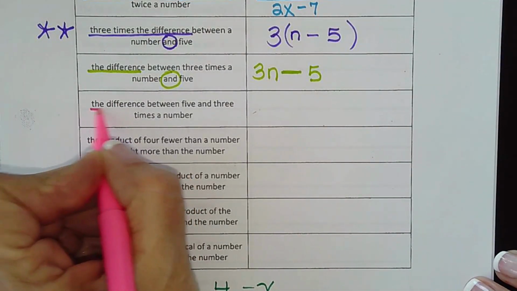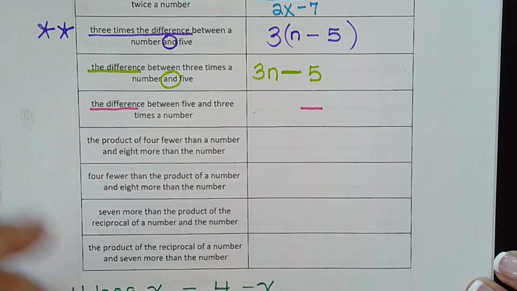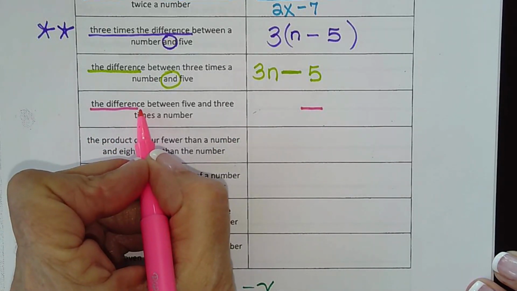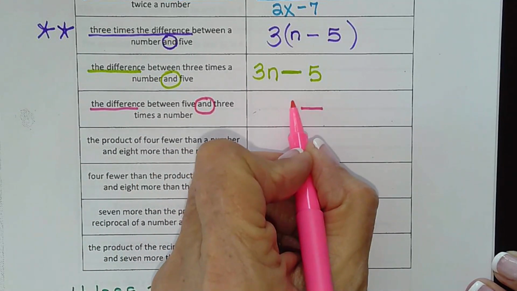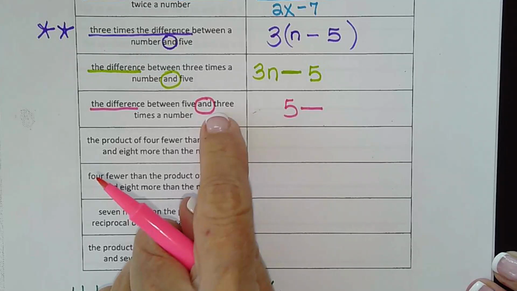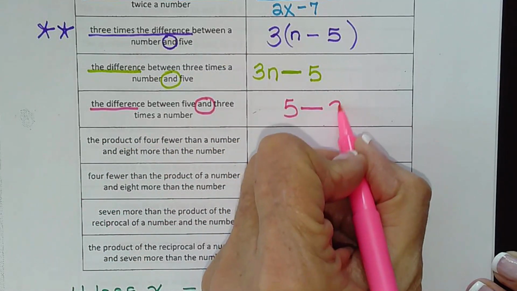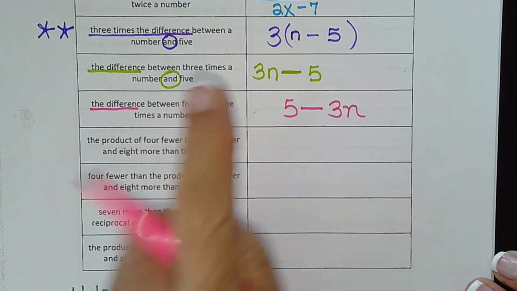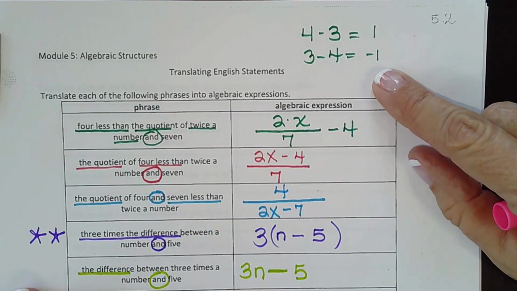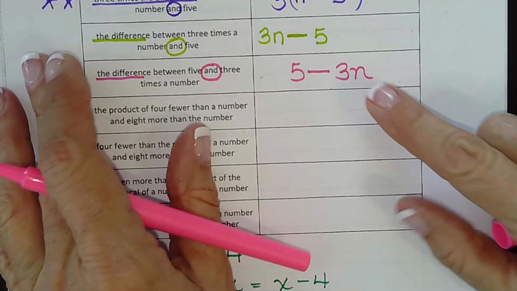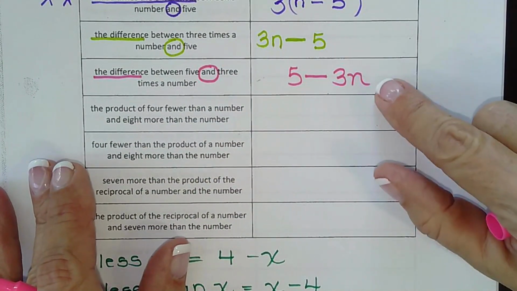Okay, so the difference, here we go again. Because it's one of the keywords, we look for "and." 5 is in front of "and." 3 times a number is after "and." And we saw in subtraction, these are not the same. 4 minus 3 is not the same thing as 3 minus 4. Likewise, these two are not the same.